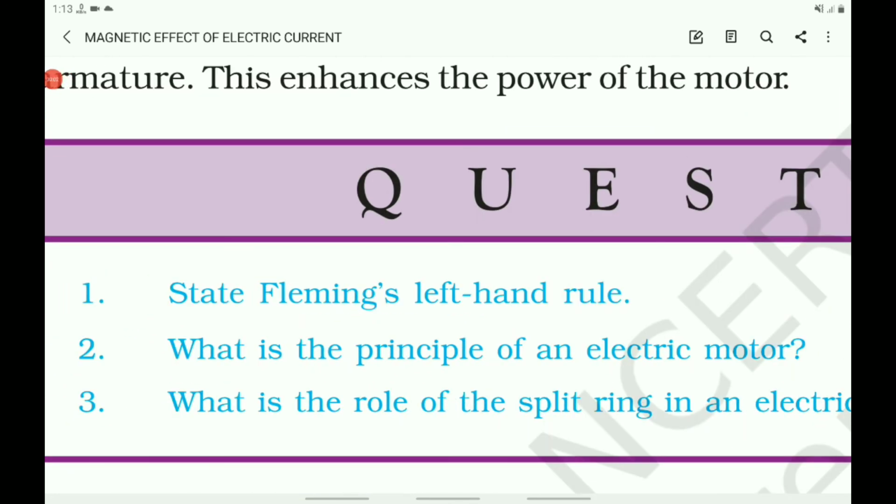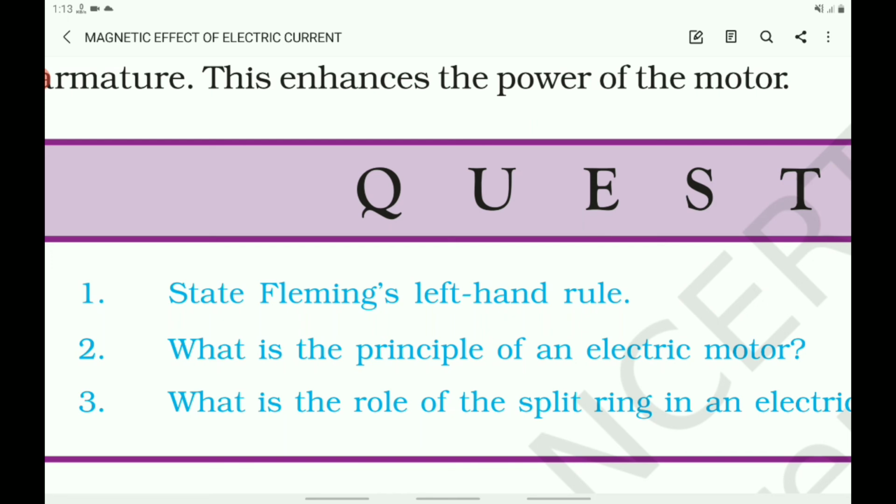What is the statement of Fleming's left-hand rule? We can write the statement as follows, with a figure. If we stretch the forefinger, the central finger and thumb of our left hand mutually perpendicular to each other, and if the forefinger points in the direction of the magnetic field, the central finger in the direction of the current, then the thumb will point in the direction of motion or the force on the conductor.